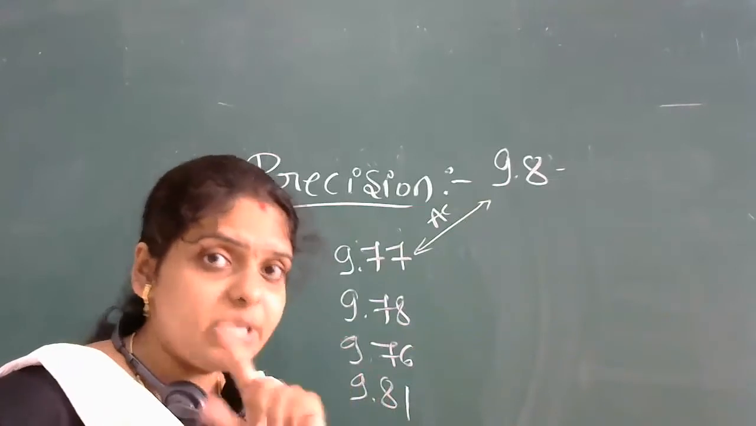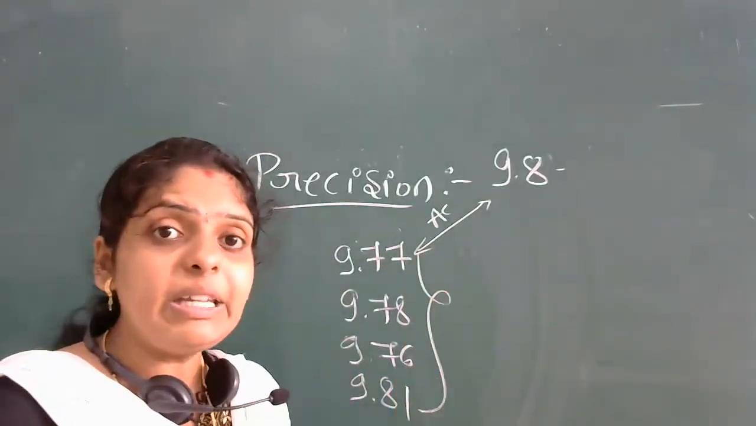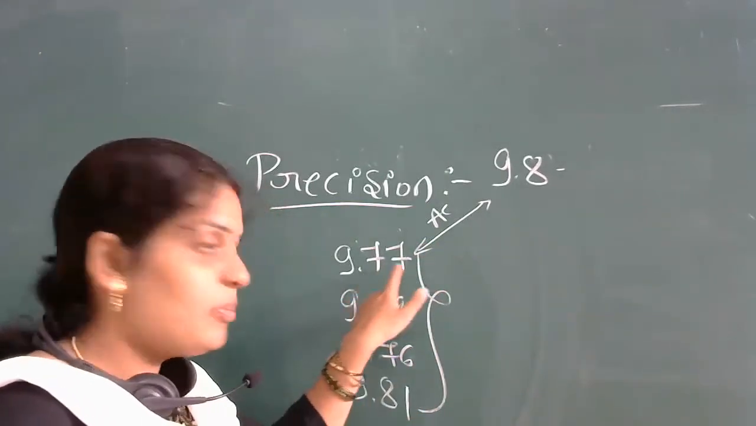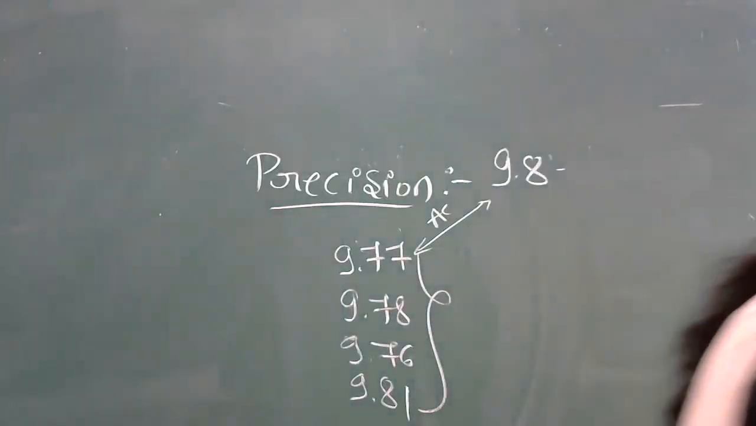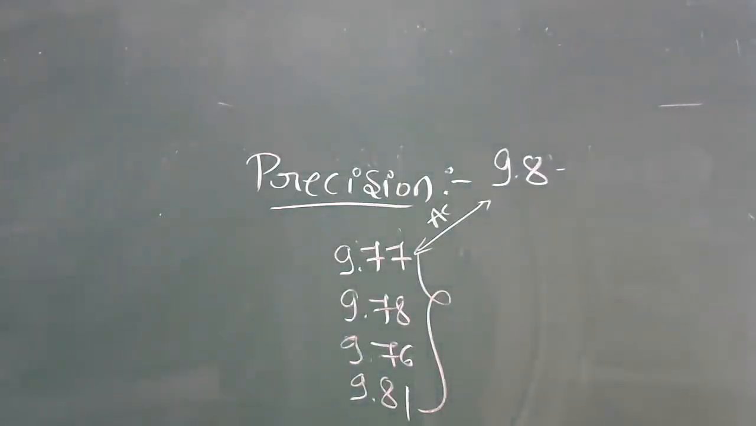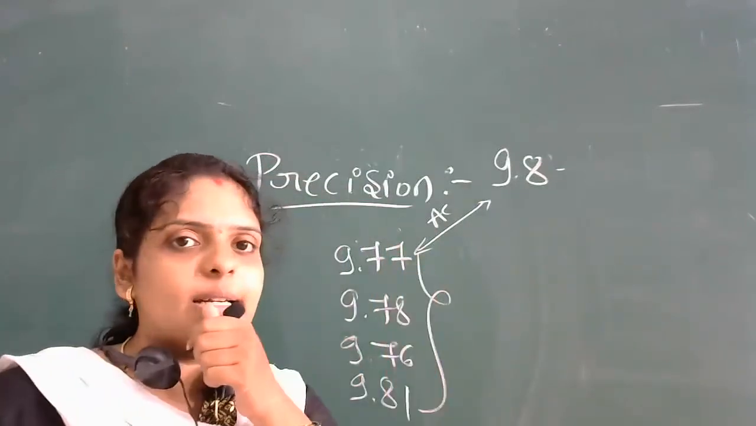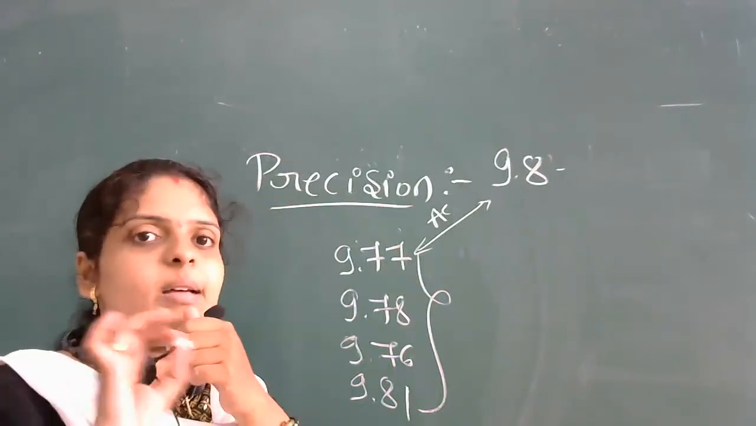Your precision is how close these values are to each other. Meaning, how close are these values? Here see 9.77, your next reading is 9.78. How close these values are to each other, that we call precision. Again I want to consider the example of cooking.